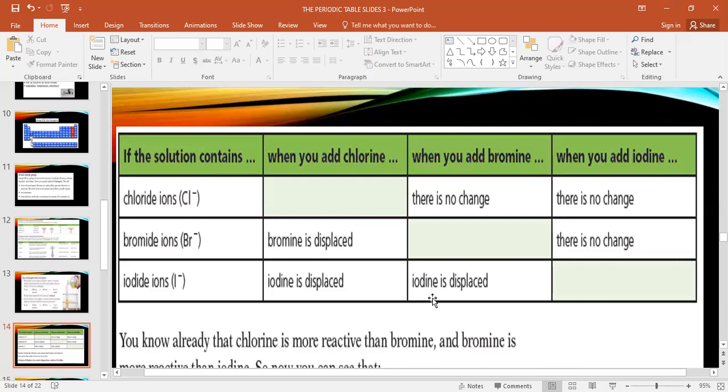Yes, it's opposite. You are right. It's opposite. I will write on the board. What happens when you add chlorine into bromide? It will not change. No, it will change. Abdulaziz, pay attention here. Which one is more reactive, Cl or Br? Cl. So it will change. The reaction is KCl plus Br.